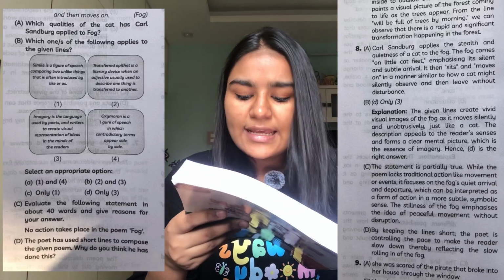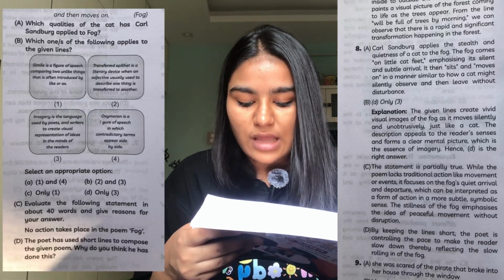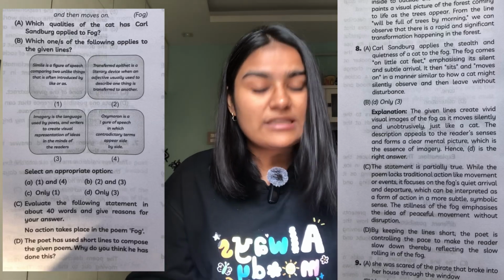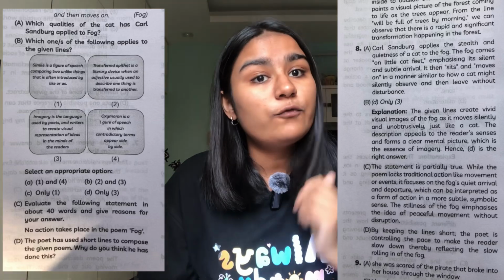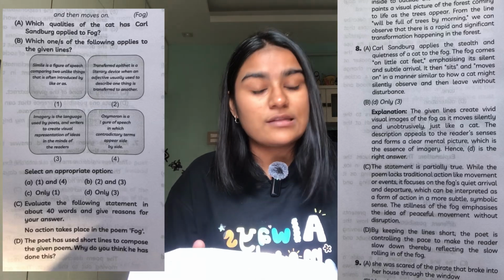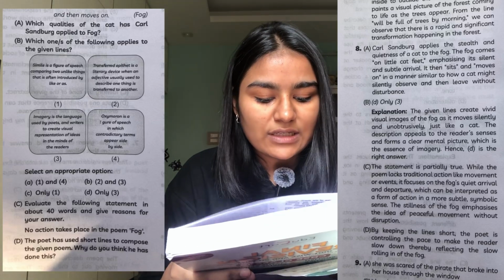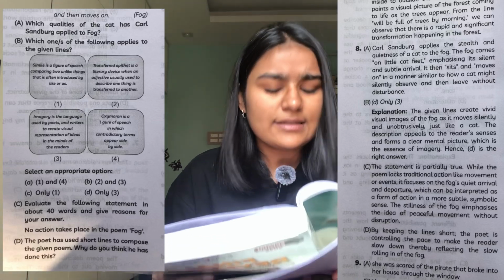Next question is, evaluate the following statement in 40 words and give reasons for your answer. No action takes place in the poem Fog. This is a competency based question for sure, because it's not like a direct question from your poem which you can just answer, right? So the answer given is, the statement is partially true. Meaning it's half correct, to an extent it's correct.